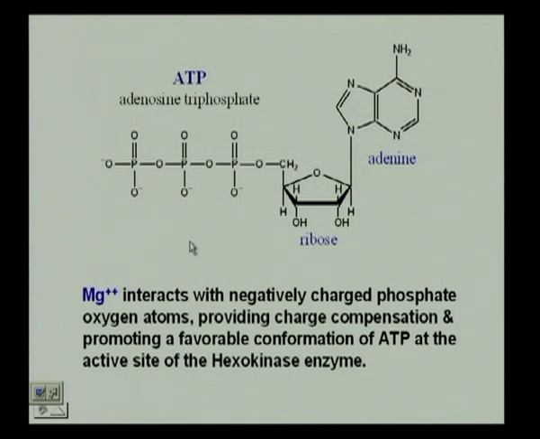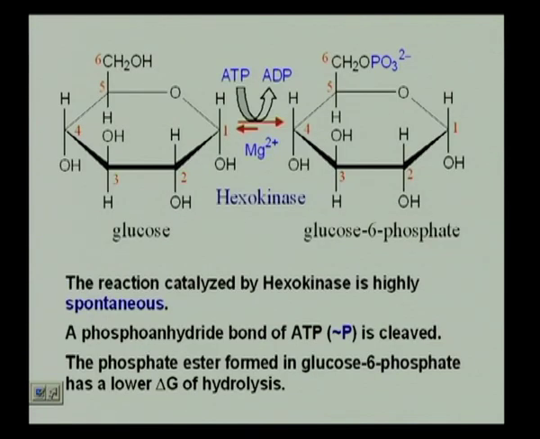from glucose. Okay. So, that is our step number 1. Step number 1 is glucose to glucose 6 phosphate. The enzyme is hexokinase, and you have ATP going to ADP and Pi, and not Pi, Pi is attached to the 6th carbon. So, ADP. Okay. Now, this reaction is highly spontaneous because the phosphoanhydride bond of ATP is cleaved. That is a high energy bond as we call it, and the phosphate ester has a lower delta G of hydrolysis.